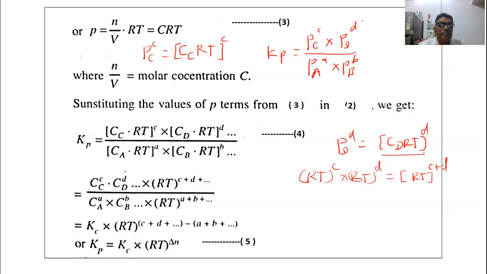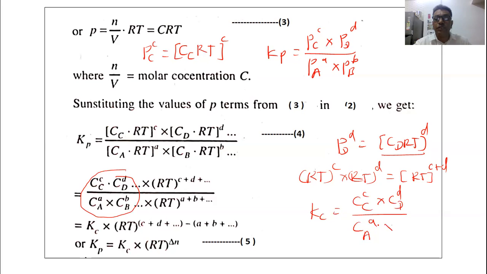Now this term in the equation, the concentration of the product C raised to power c multiplied by the concentration of the product D raised to power d, divided by the reactants, is nothing but Kc. We know that Kc, the equilibrium constant expressed in terms of concentration, is equal to the concentration of the product C raised to power c into the concentration of the product D raised to power d, divided by the concentration of the reactant A raised to power a multiplied by the concentration of the reactant B raised to power b.